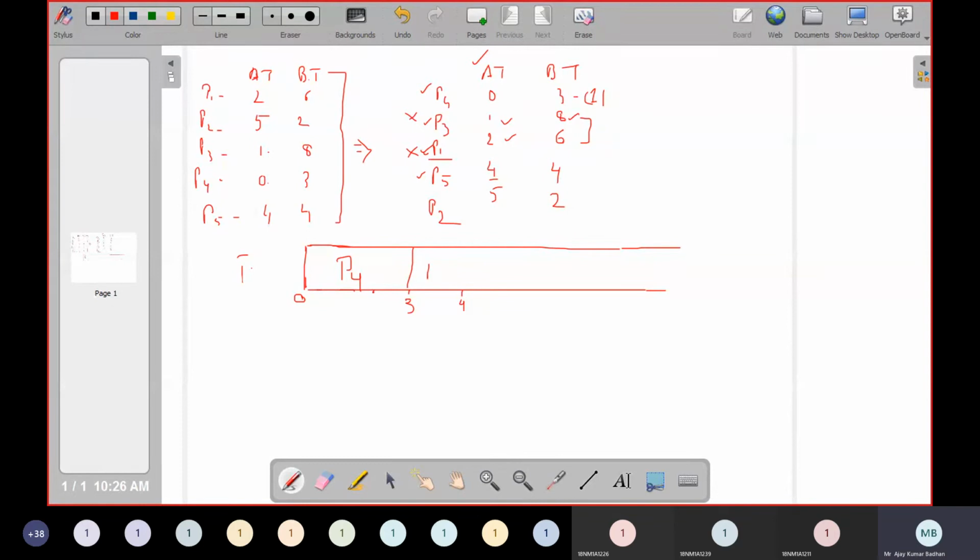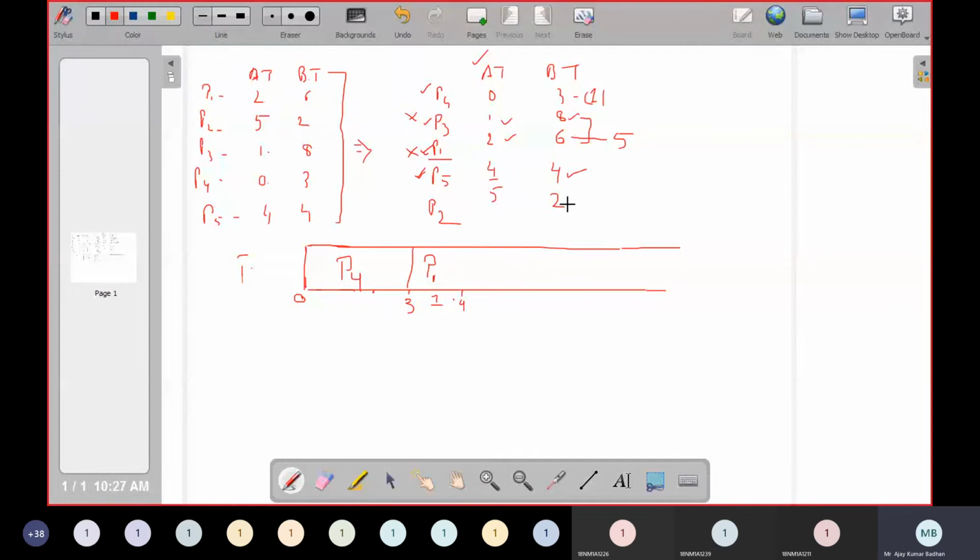So we will allocate in this slot P1. P1 has performed for 1 millisecond. At time interval 4 milliseconds, P5 came into the picture. Now P5 requires how many milliseconds of time? Burst time is 4. But already P1 is executing. So how much time has it executed? 1 millisecond. What is the remaining time for P1? We have 5 milliseconds. Now if you see here, P5 is having 4 milliseconds, whereas P1 is having 5 milliseconds at time interval 4.